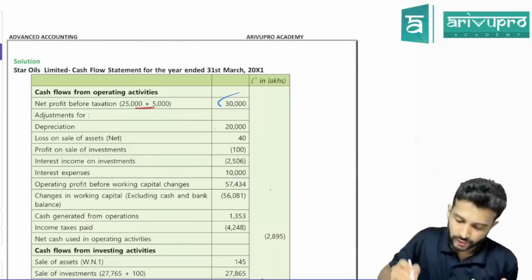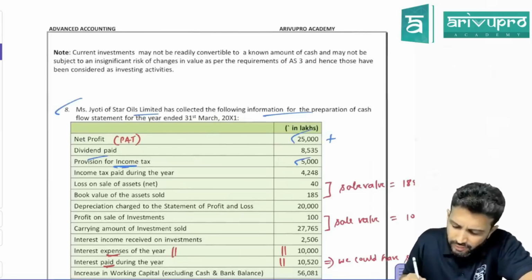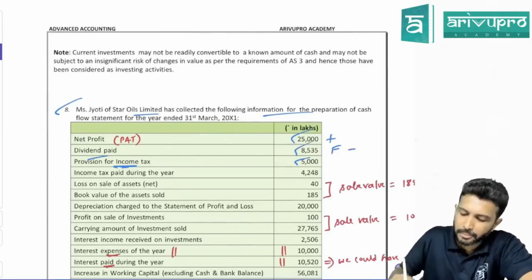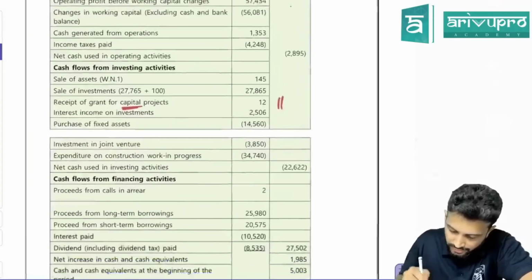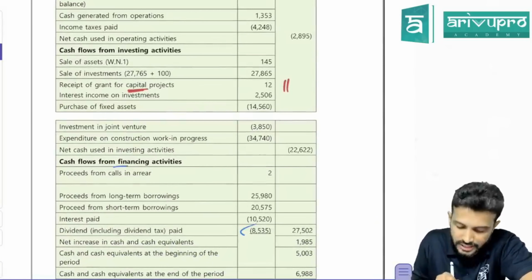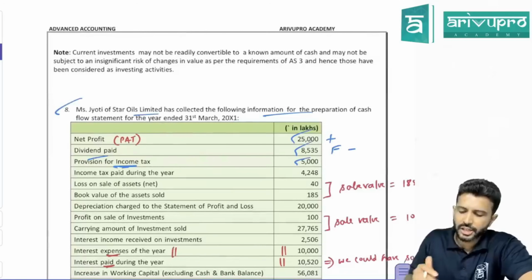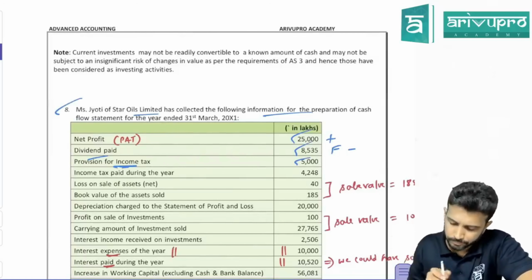Fine. Alright. Next, one by one we need to tick off. Dividend paid. Where will it come, sir? Financing activity as a minus. Check, have they deducted 8353 in financing activity? Yes. This is your financing activity. No calculations here, just taking the data and dumping it into the format.